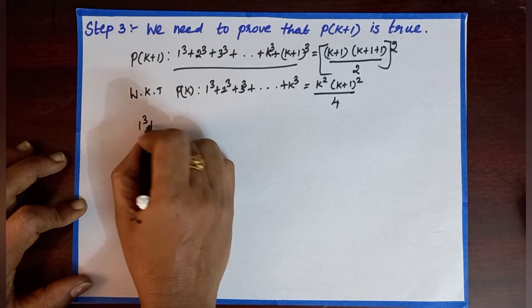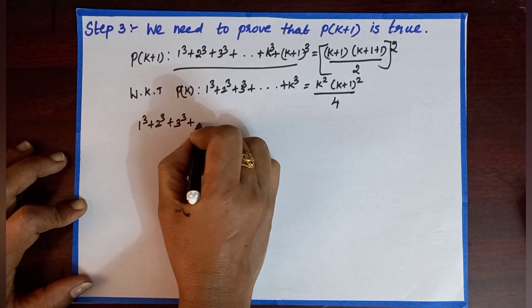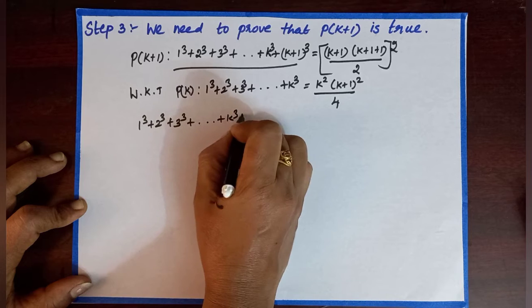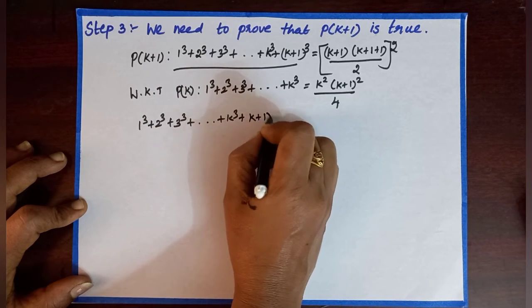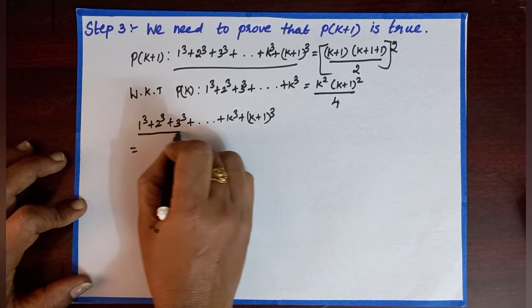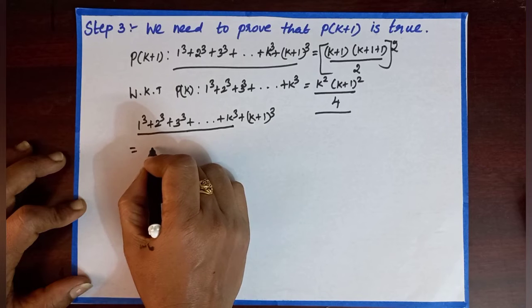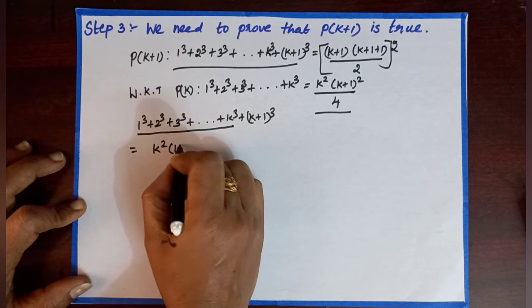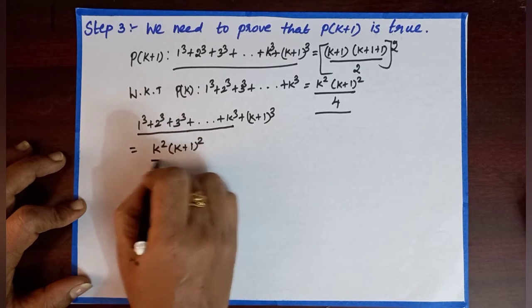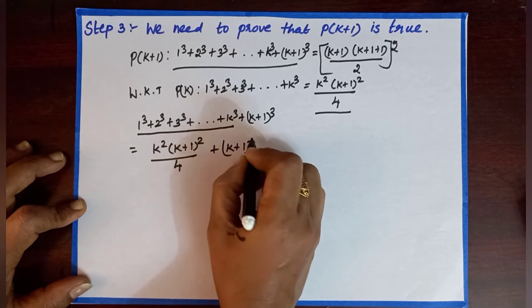So left hand side is 1 cube plus 2 cube plus 3 cube plus dot dot plus k cube plus k plus 1 the whole cube. Now in the place of 1 cube plus 2 cube plus 3 cube plus dot dot k cube, we are going to substitute this. Then we get k square into k plus 1 the whole square by 4 plus k plus 1 the whole cube.